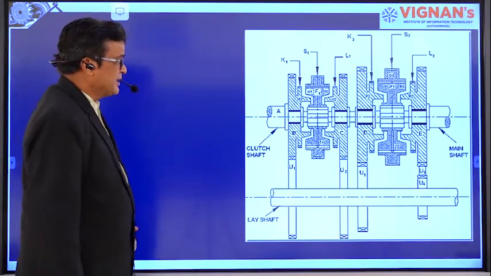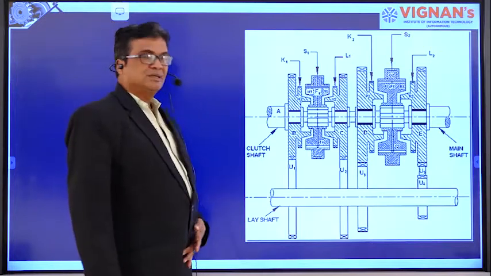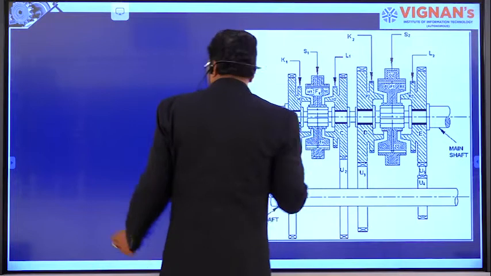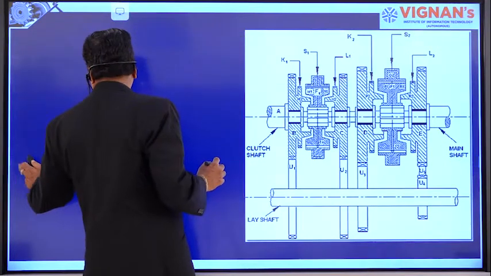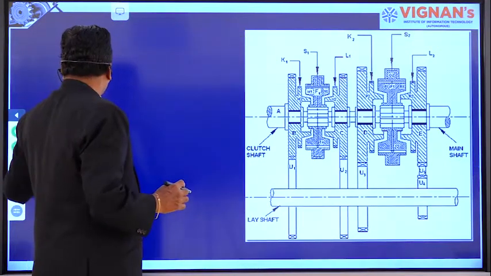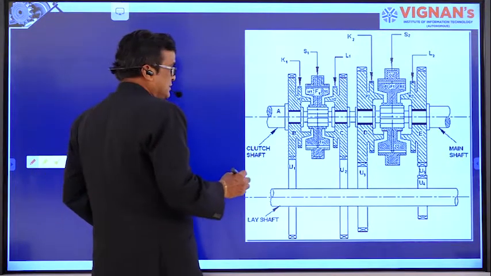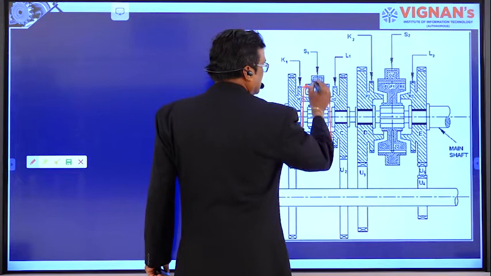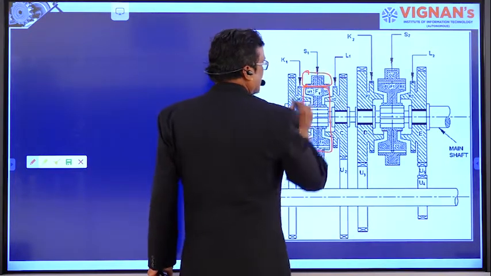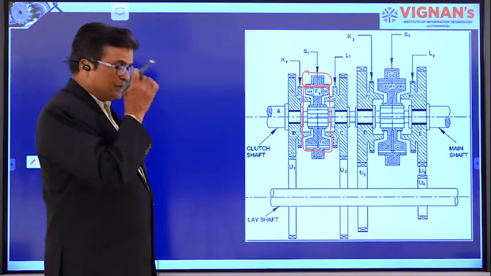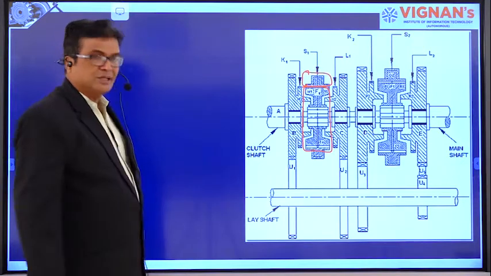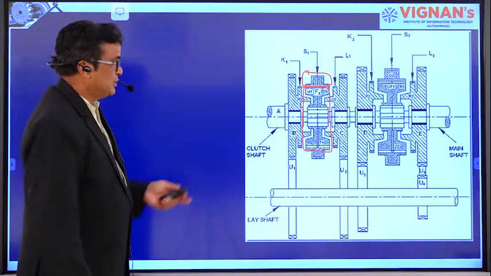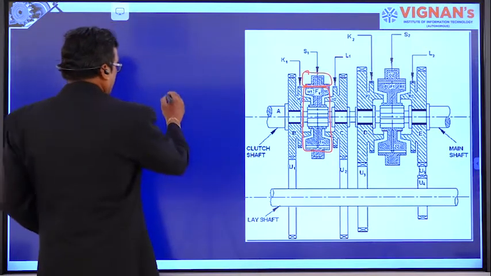This is a schematic of the synchronous gearbox, right? Here we are having the synchronous device. This is the synchronous device, right? And this is the shifting mechanism, right? So that is the operation, construction detail of the synchronous device. So one half I will show you how to draw.